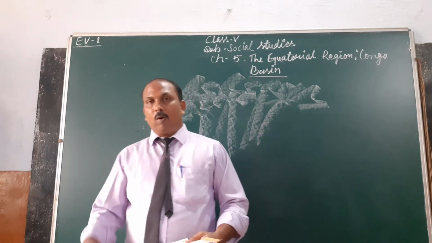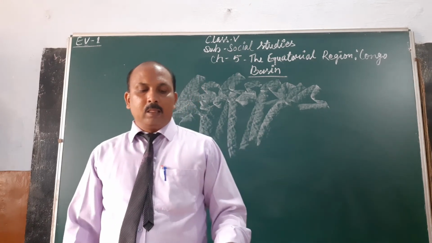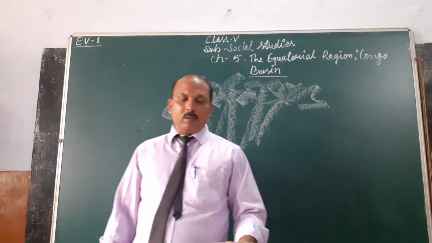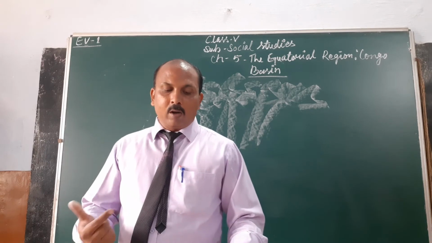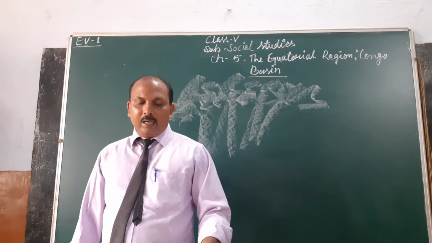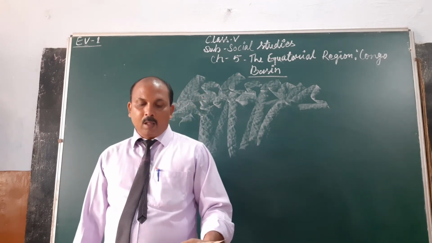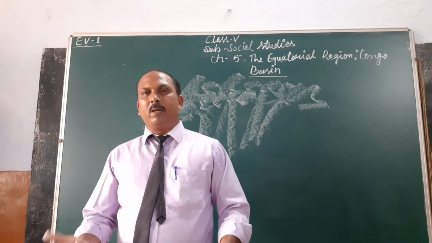Alright. Now let's talk about the life in this region. The Democratic Republic of the Congo, called the DRC, got independence in 1960 and is thinly populated, with over 79 million people. The climate conditions are not favorable here.